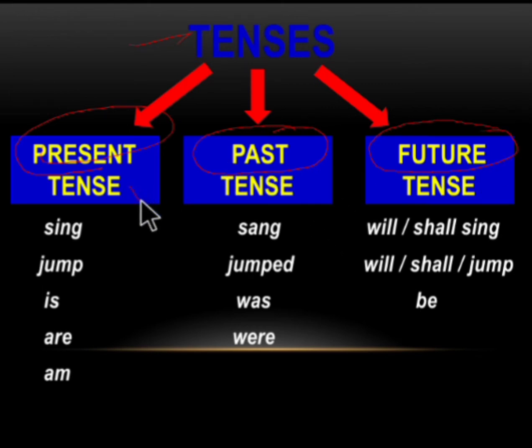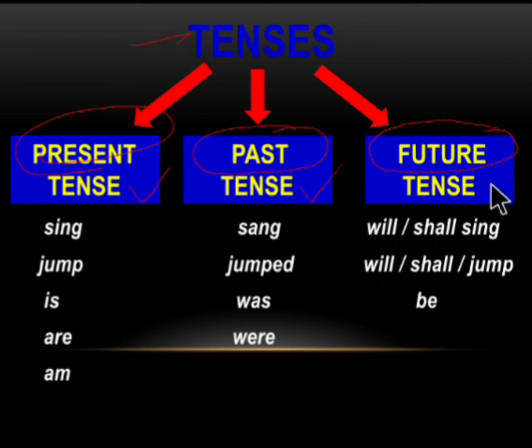What is this present tense? Present tense is the tense which denotes the action that is taking place at the present time. That is, currently the action that is taking place is called the present tense. Past tense denotes the action that is already completed. Maybe even the previous minute the action is completed, then it is called the past tense.